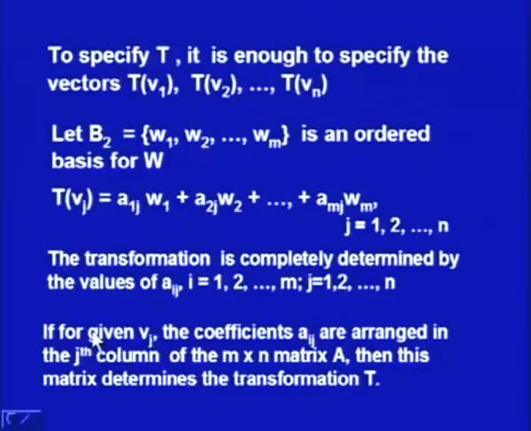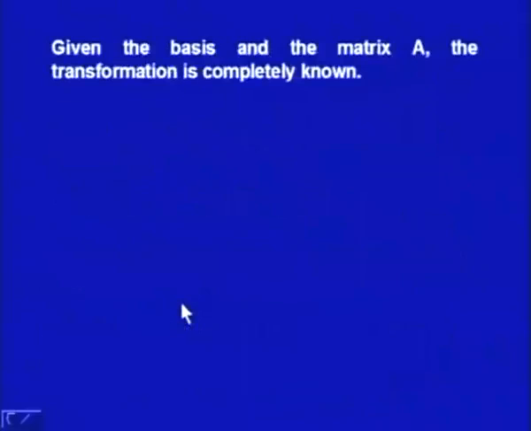Here vj is the jth vector. So what we do is arrange these coefficients in the jth column for Tvj, and that is what we have, the matrix A. So given the basis and the matrix A, the transformation is completely known.